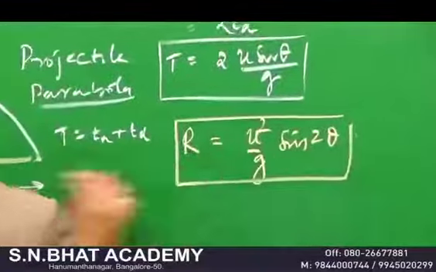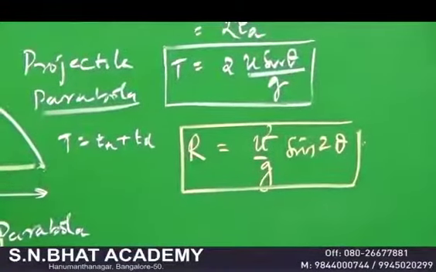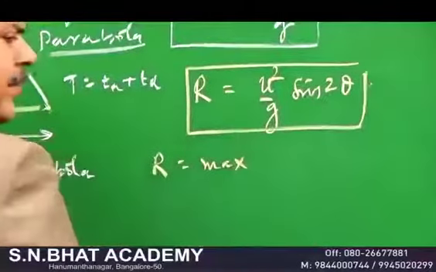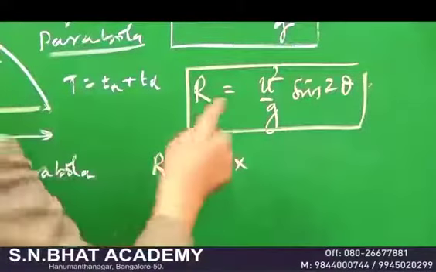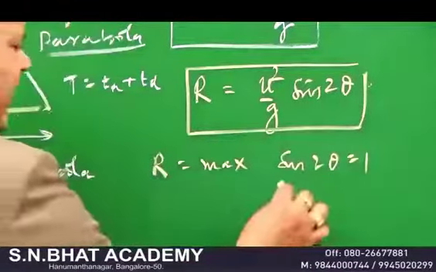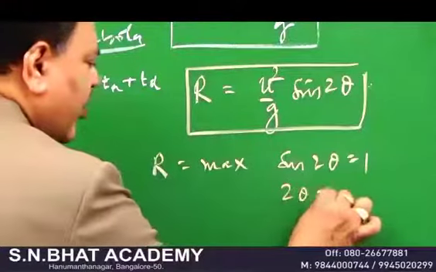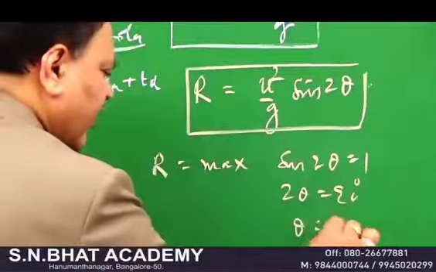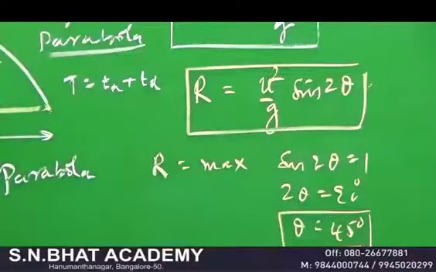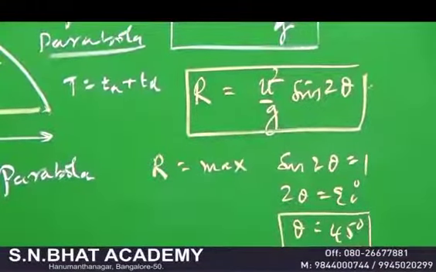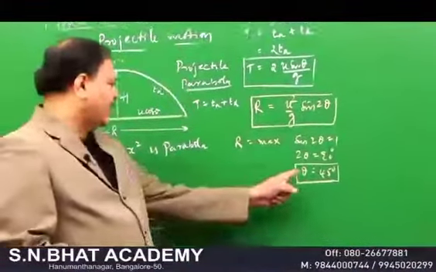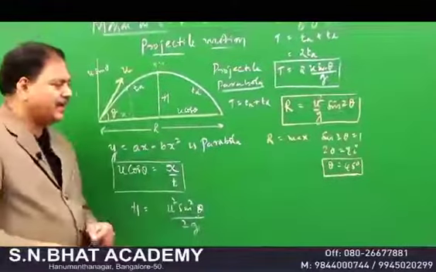If you ask me, sir, what is the maximum range? Look, for the range to be maximum, remember, sine 2 theta should be equal to 1. Then you know that 2 theta is equal to 90 degree, therefore theta is equal to 45 degree. That means for range to be maximum, the angle of projection should be 45 degree. And if it is projected with an angle of 45 degree, then only it will reach the maximum range.